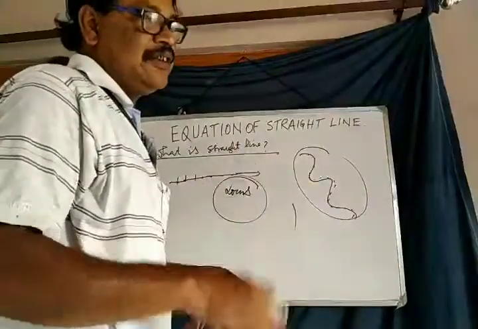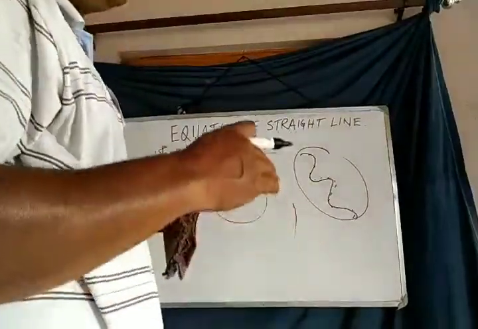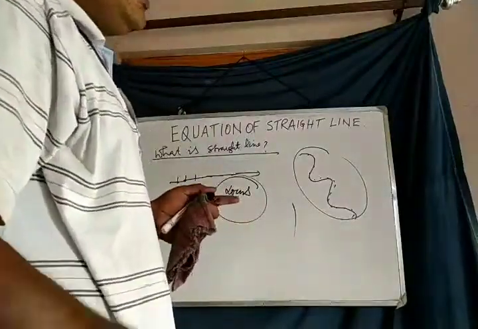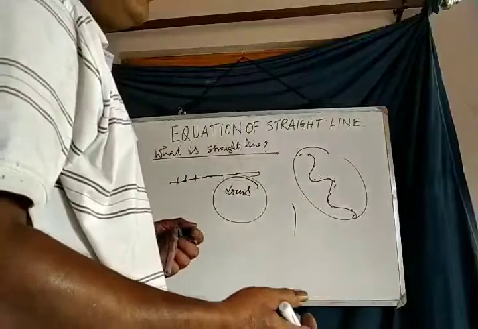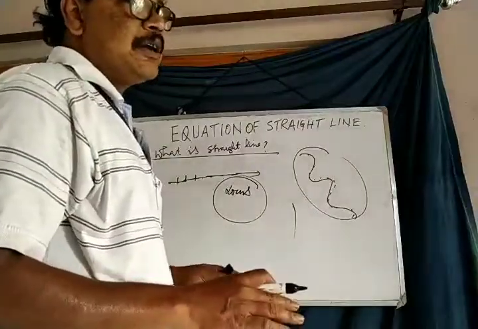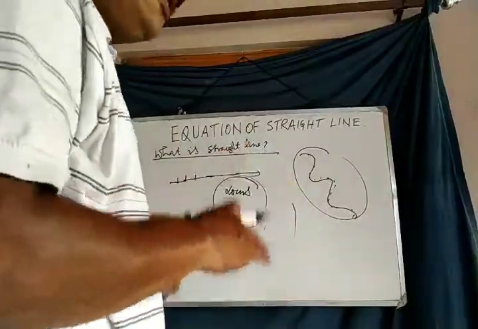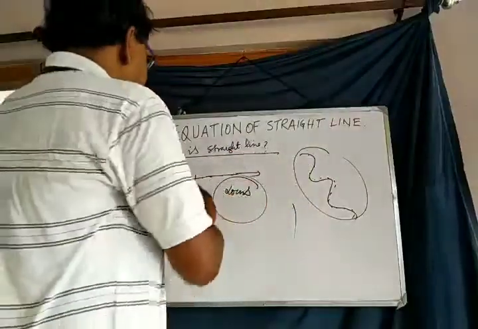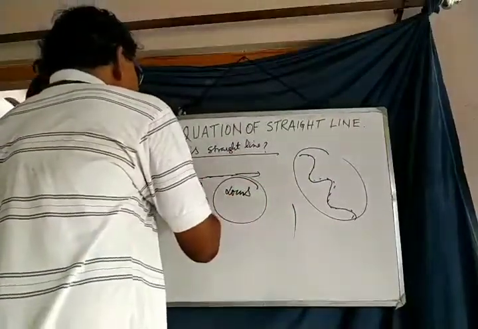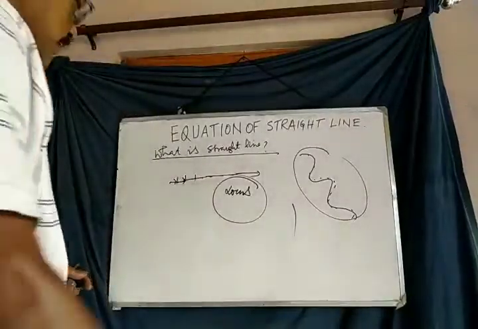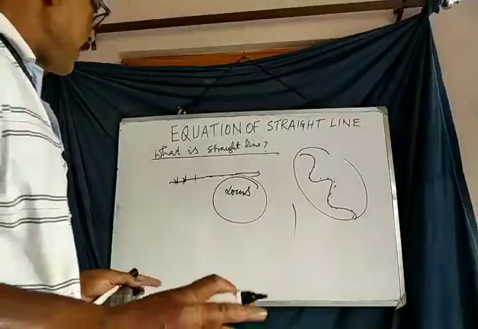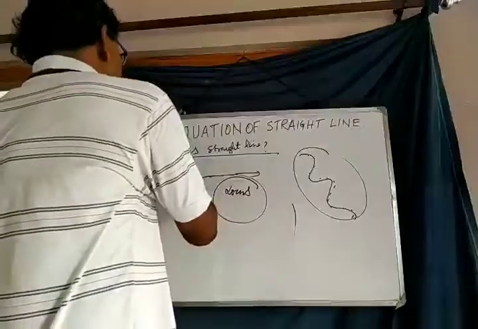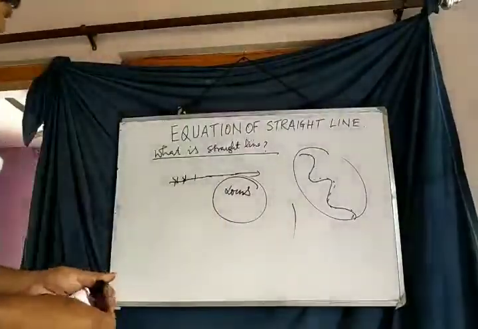From this sentence, it is clear to us that equations of a straight line are in different forms due to different conditions. But the direction of the straight line is always the same, without changing any direction. Direction may change, but in each and every case, the point moves without changing any direction.